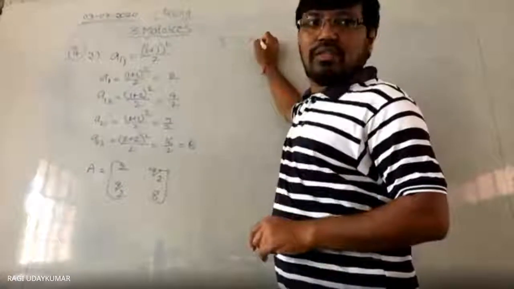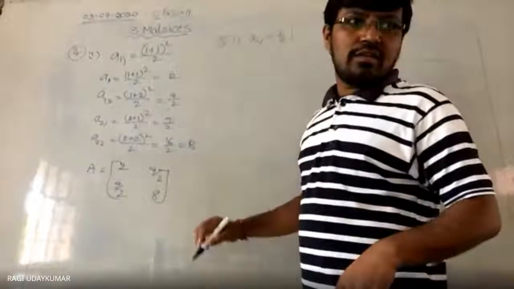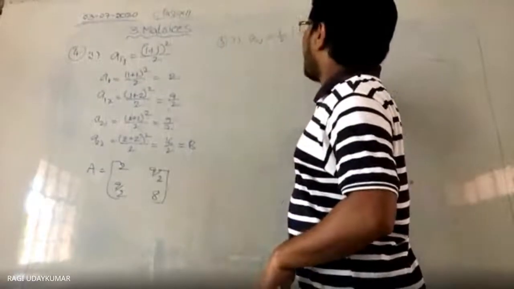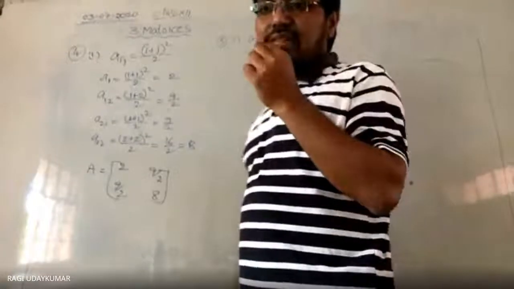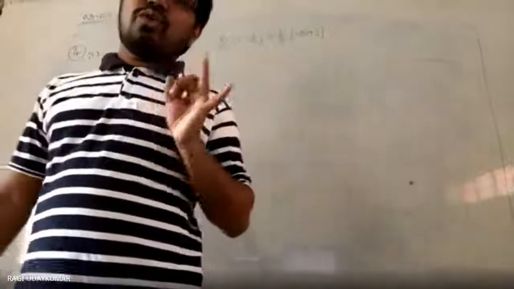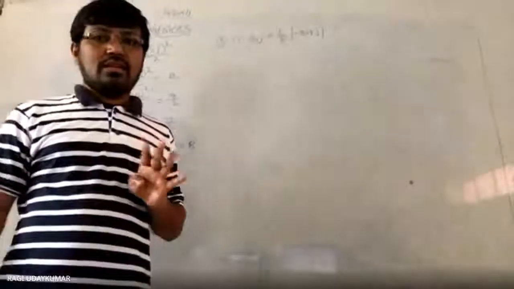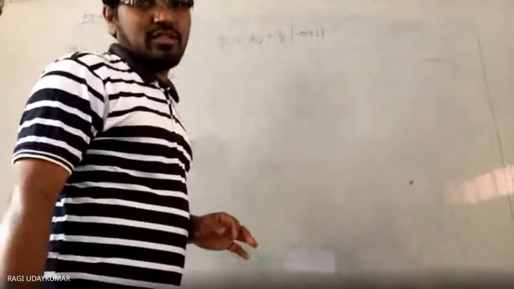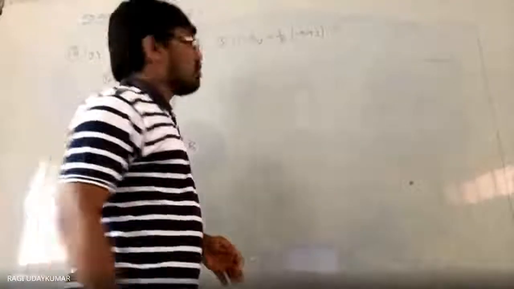ये a_ij is equal to half of modulus of minus 3i plus j. So a 3/4 matrix is nothing but a11, a12, a13, a14; 4 columns will be there. All of them you have to find. Sir, it consumes some more time, na? Doesn't matter. It consumes some more time, but you need to do it.